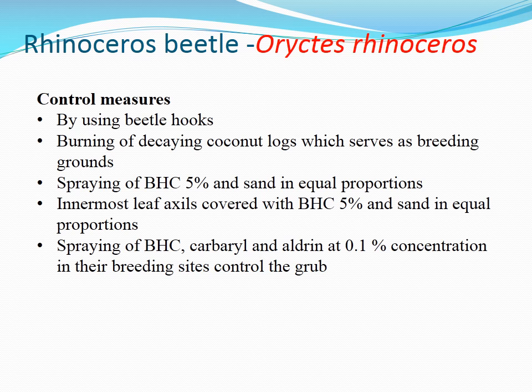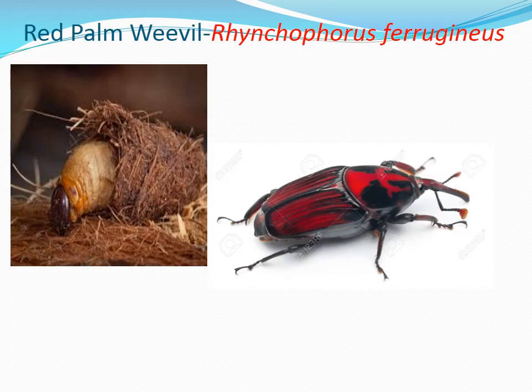Spraying of BHC, carbaryl and aldrin at 0.5% concentration in the breeding sites control the grub which is nearby such decaying coconut logs or some cattle. If some cattle farm and all is there nearby, the decaying materials around, that should be cleaned.